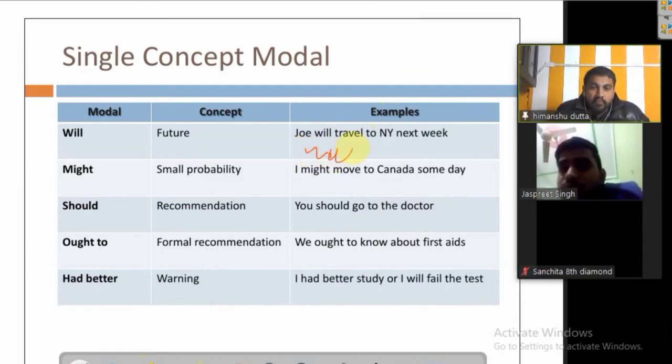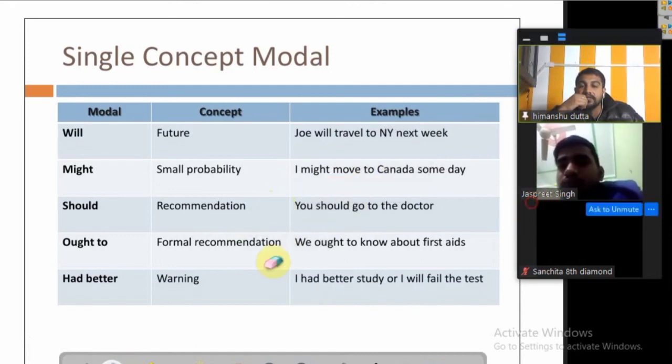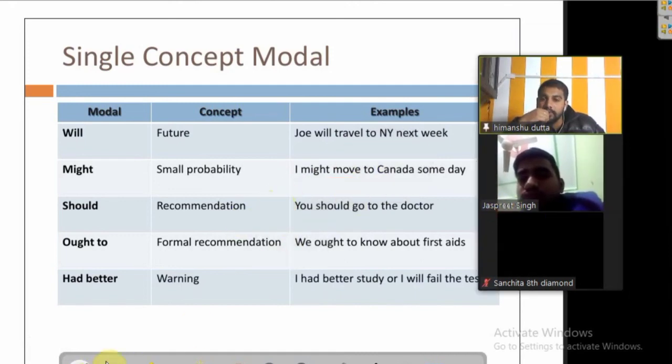Okay, I will move to Canada someday. So here somebody is making some determination. Somebody is sure about it that I will do it in the future. So in that case you can use will. But here it is, I might move to Canada someday. So it has not yet happened. Still smaller probability. Whenever smaller probability, it is might.